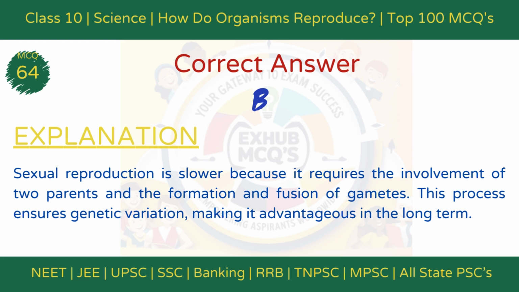The correct answer is option B, dependence on two parents. Explanation: Sexual reproduction is slower because it requires the involvement of two parents for gamete formation and fusion. While slower, it ensures genetic variation and long-term evolutionary benefits.